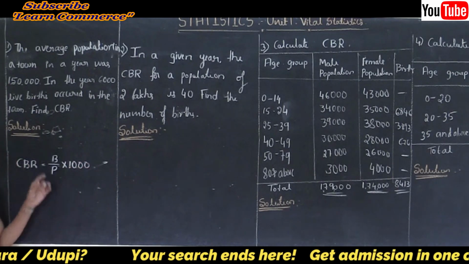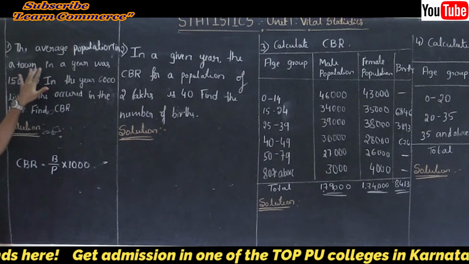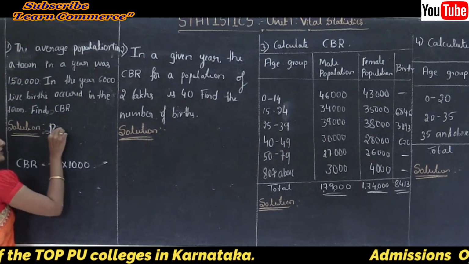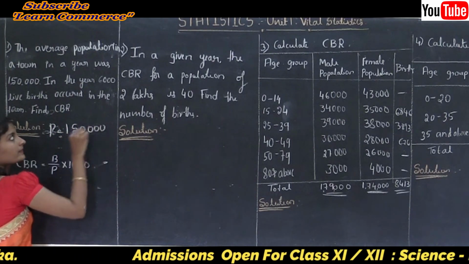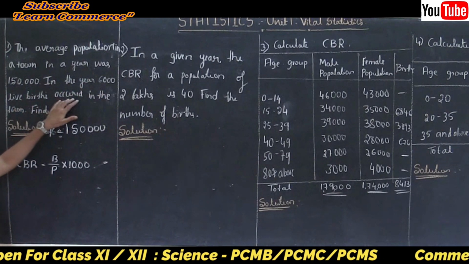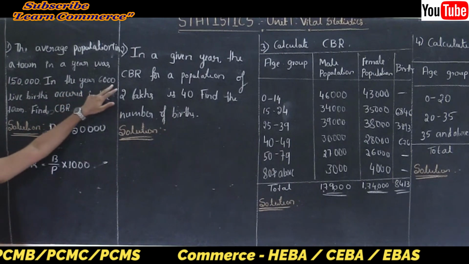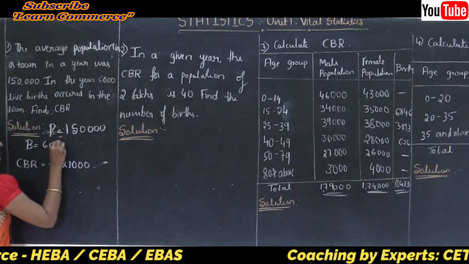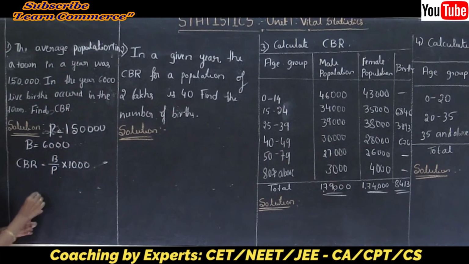Here the given information is that the population in a town in a year was 1,50,000, so P is 1,50,000. Next, in the year 6,000 live births occurred, so B is 6,000. Now I will substitute these two values in the formula.